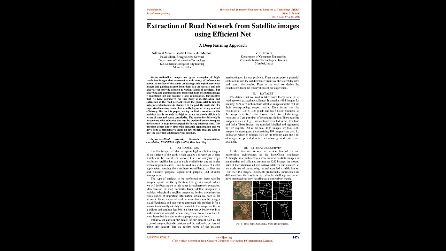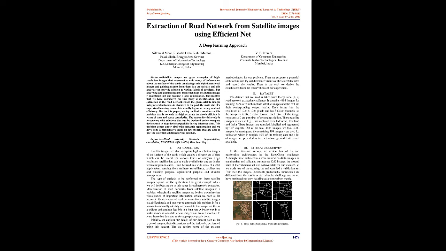Identification of road networks from satellite images is a problem wherein the satellite images are broken down into clear visualization of important information which we need at the moment. It is a difficult task, and one way to approach this problem is for a human to manually identify and annotate the image, but this is a tedious task and not feasible in the long run. A better way is to make someone annotate a few images and train a machine to learn from that data and make appropriate predictions.